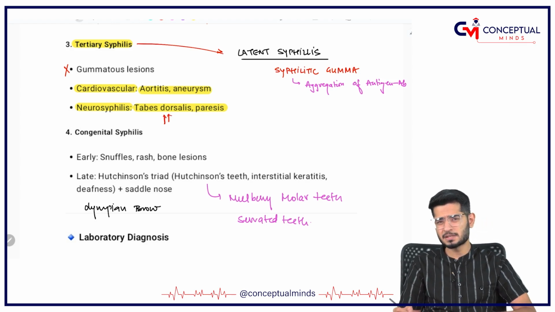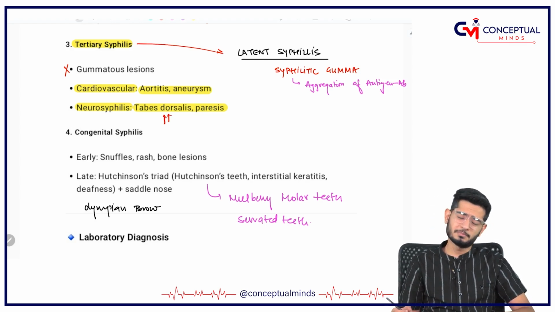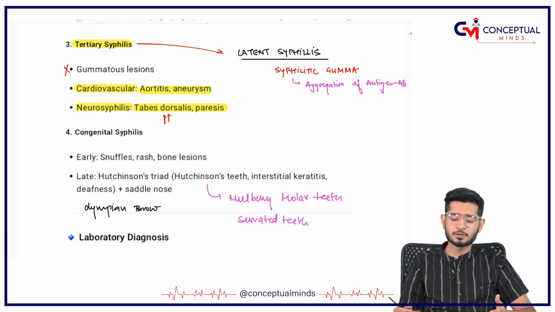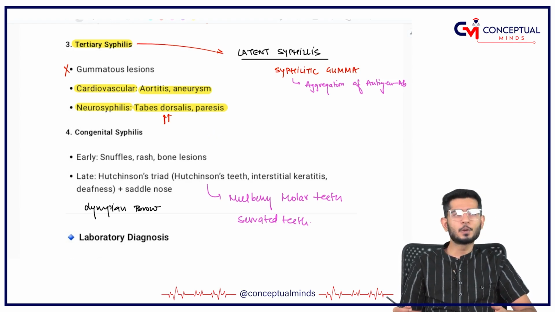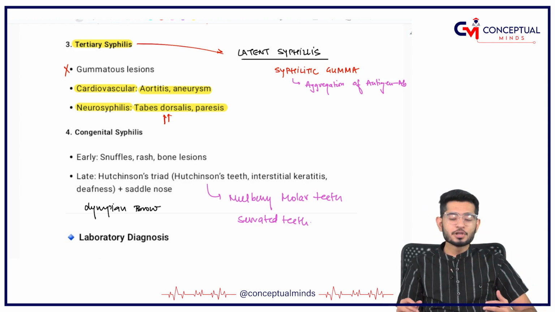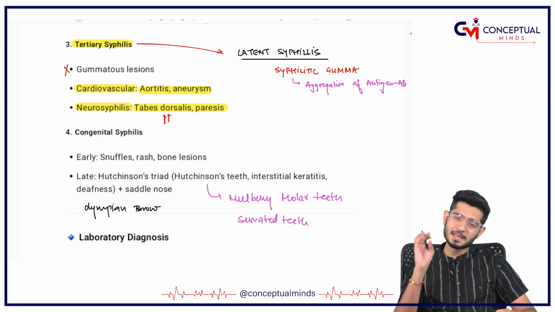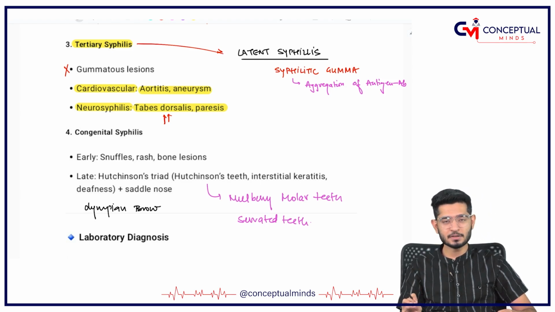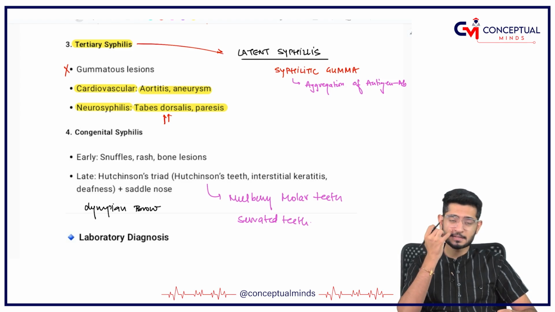So what is tabes dorsalis? Obviously, the medicine faculty will teach you tabes dorsalis in a much better way, but as of now just remember that neurosyphilis has tabes dorsalis. That is a neuronal lesion which is going to happen, right. So tertiary syphilis has CVS involvement and neurosyphilis also. The tabes dorsalis, obviously the medicine faculty will teach you in detail.